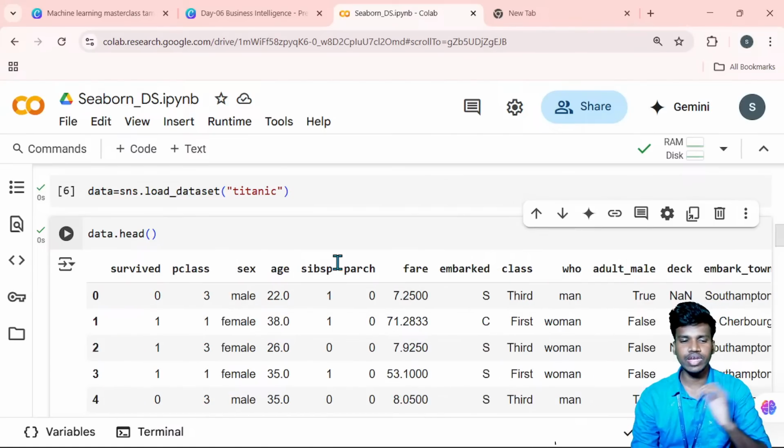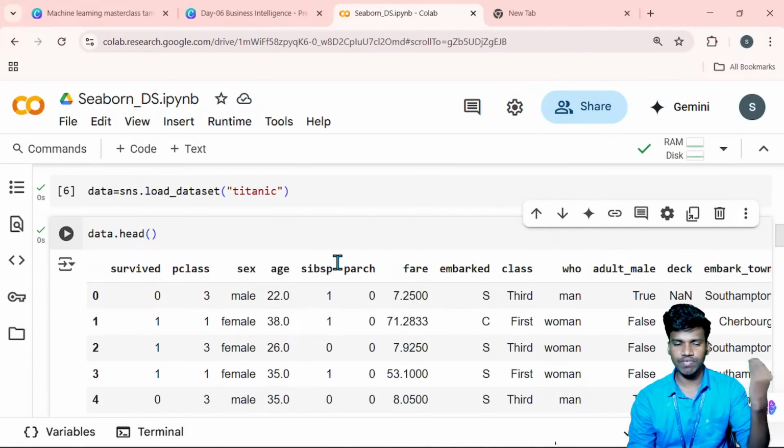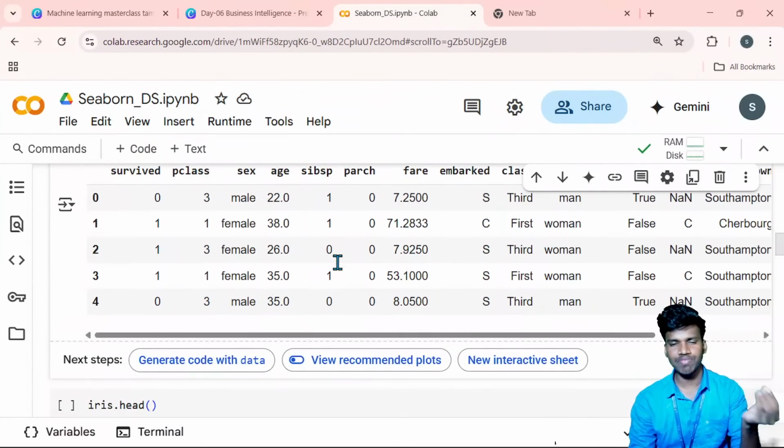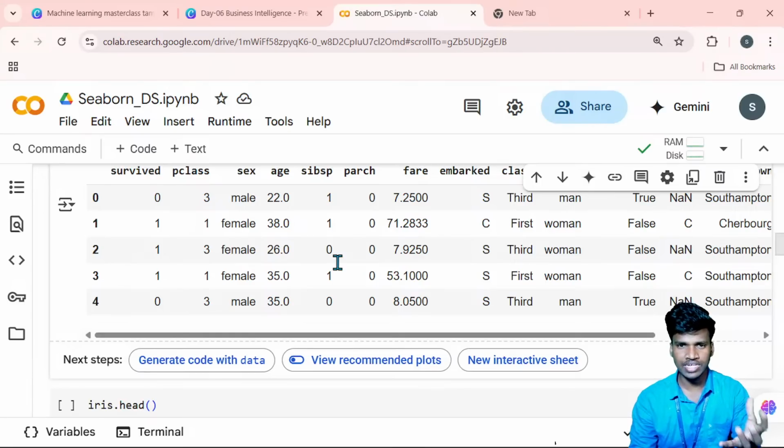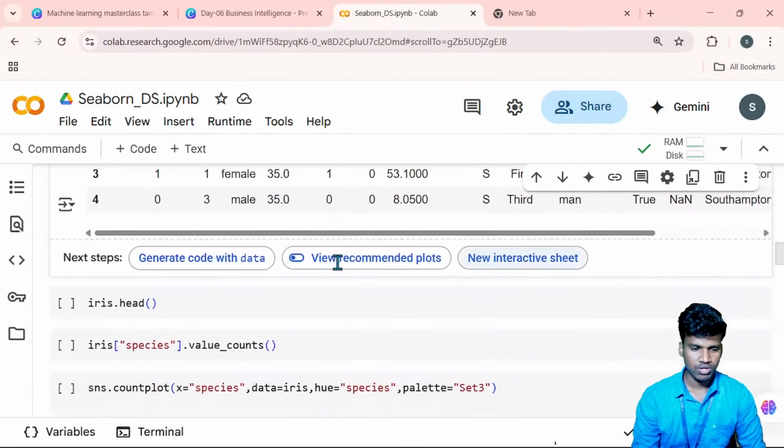So only then we need pre-processing. This kind of thing happens in every dataset. Not everything, but some data has missing values or duplicate values. We can handle that, and only then can we get a proper understanding and visualization.